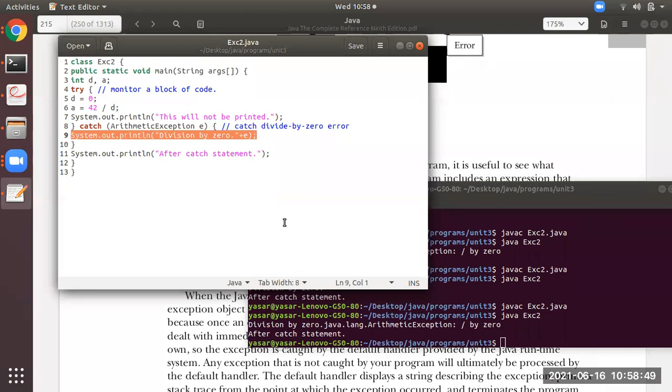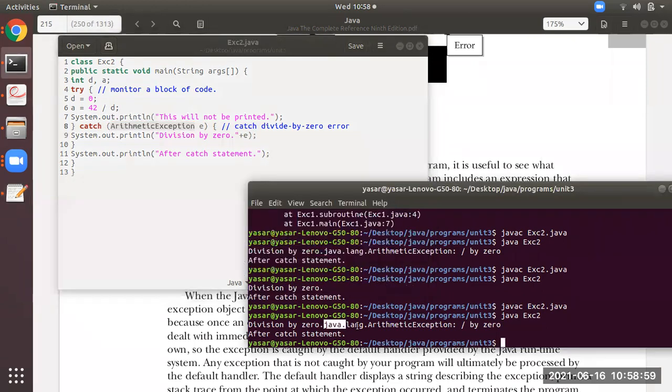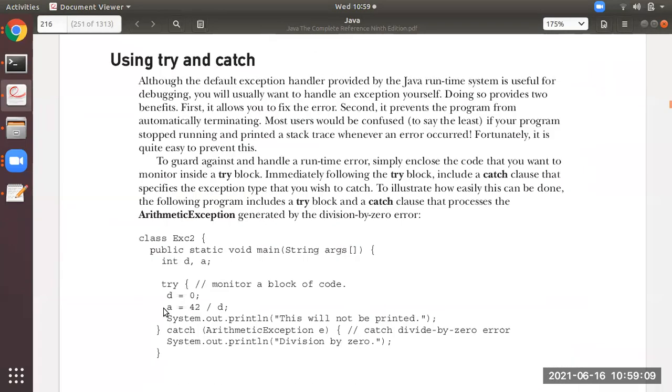That is what it is printing, some message that you have got an error which is handled, that is division by 0. And if you are going to include the object of the arithmetic exception, that information will also be displayed. I hope you all have understood. This is a simple program for exception handling, the first program. Okay, students.